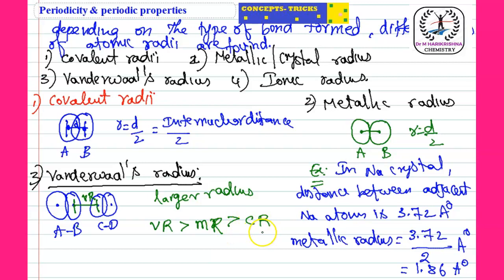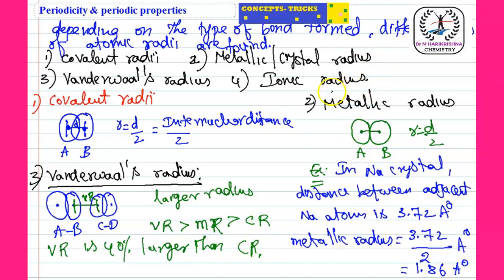In covalent radius, the two atoms are overlapping, that's why the radius is less compared to the others. Normally the van der Waals radius is 40% larger than the covalent radius. And the last one is the ionic radius.